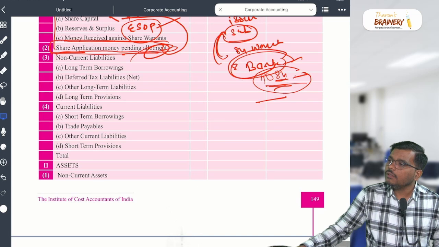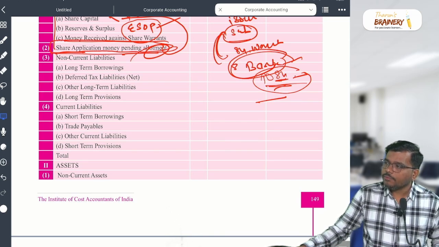Reserves is purely mentioned in advance. Okay.